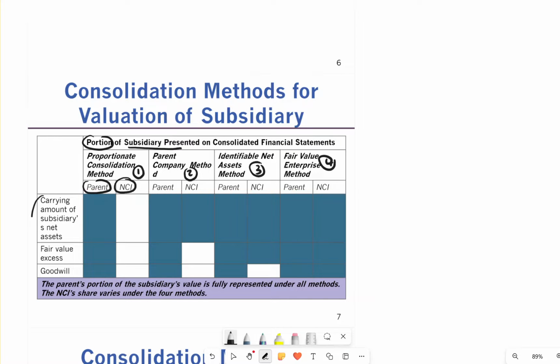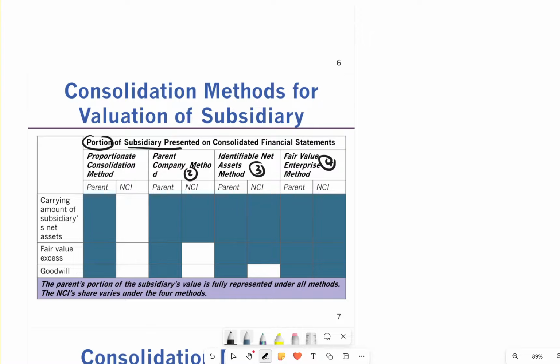So you take the carrying amount, then the fair value excess, and then you will have a goodwill. So this is how you record them. Then what happens in this case, this is how you learn what should be put in there. So you have a carrying amount.